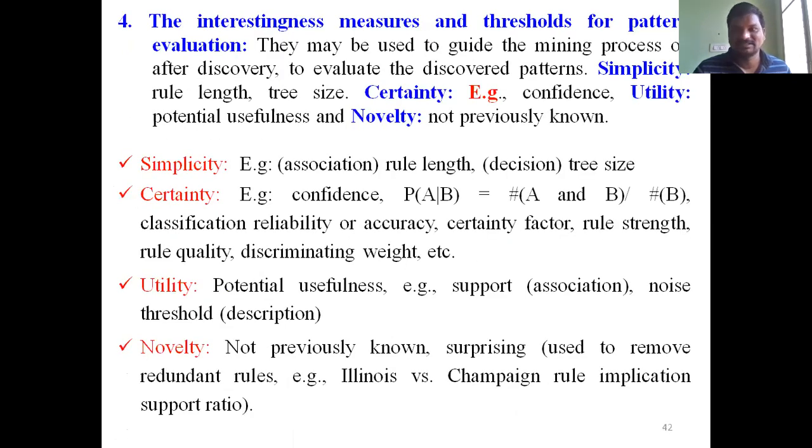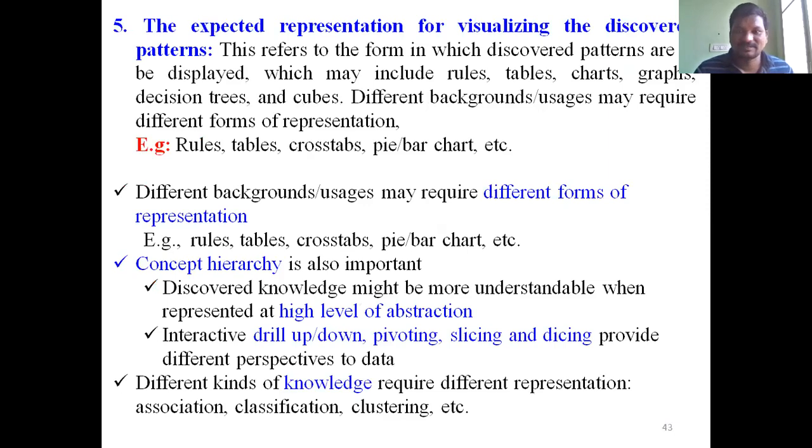Finally, interestingness measures and thresholds for pattern evaluation: you identify the similarity, rule and decision tree size, and then certainty, utility, and novelty. The expected representation or visualization of discovery: there are different forms of representation.